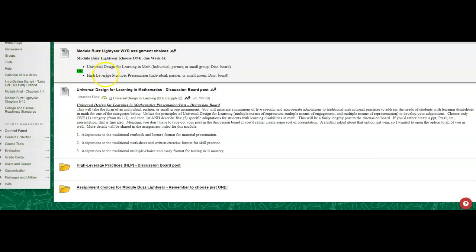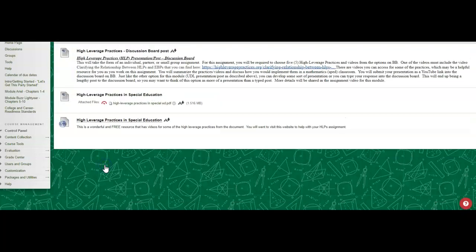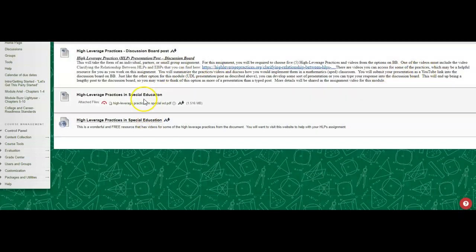All right, so again, just from the syllabus, here's the Universal Design for Learning PowerPoint, here's what you need for the high leverage practice. This right here is just, again, the description from the syllabus. Okay, here's the document and the videos that go along with the document. Again, remember, here's one video, one practice that you must talk about. And then the other ones you can choose.